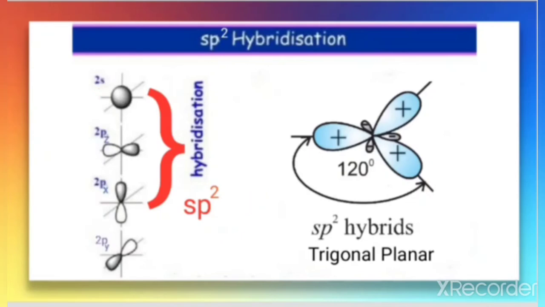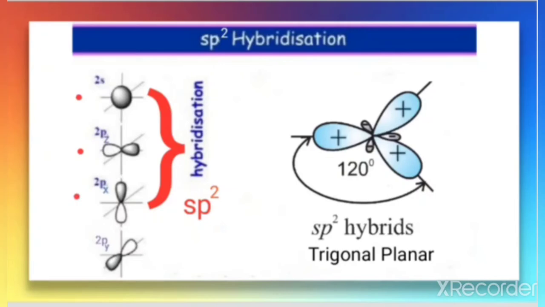Why is it sp2? Because here a single s and two p orbitals are undergoing hybridization. So s is a single s, and the 2 in p2 represents the two p orbitals undergoing intermixing. Tell me, how many hybrid orbitals will be formed after the intermixing of these orbitals? Here 1, 2, 3: three are mixing.